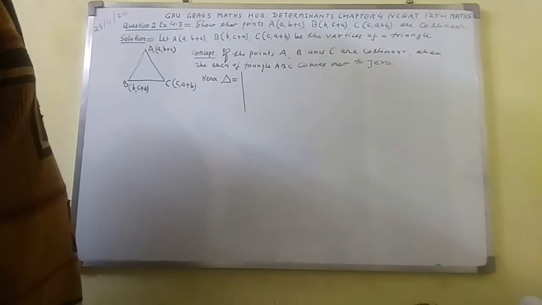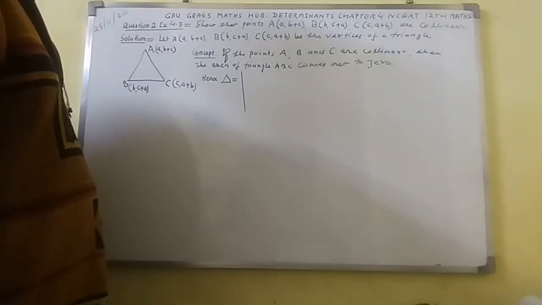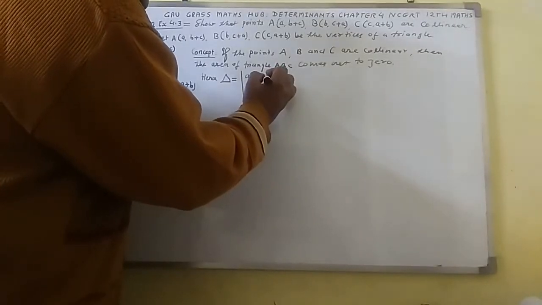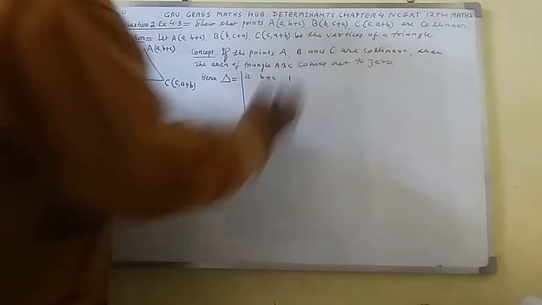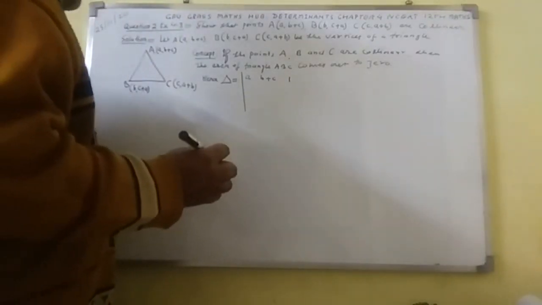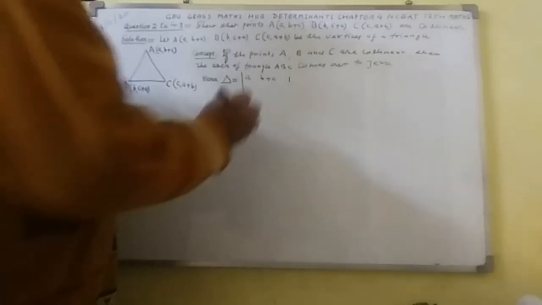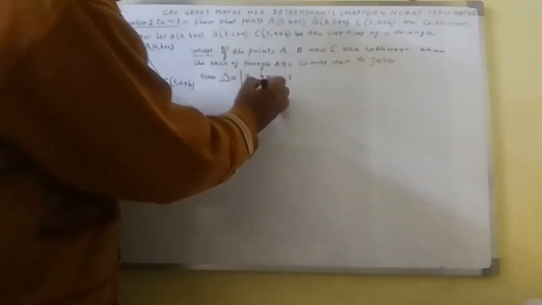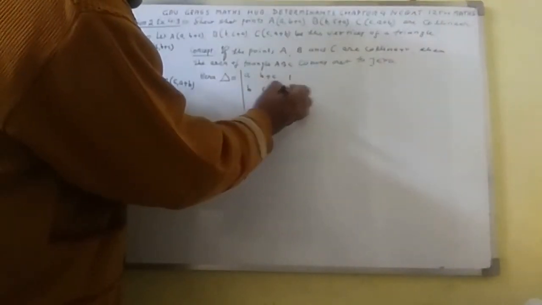In place of y1, b plus c is available. So here write a, b plus c, 1. Thereafter I shall take point B. In place of x2 I shall write b. In place of y2 I shall write c plus a. Here 1 is fixed. And thereafter I shall take the point C.